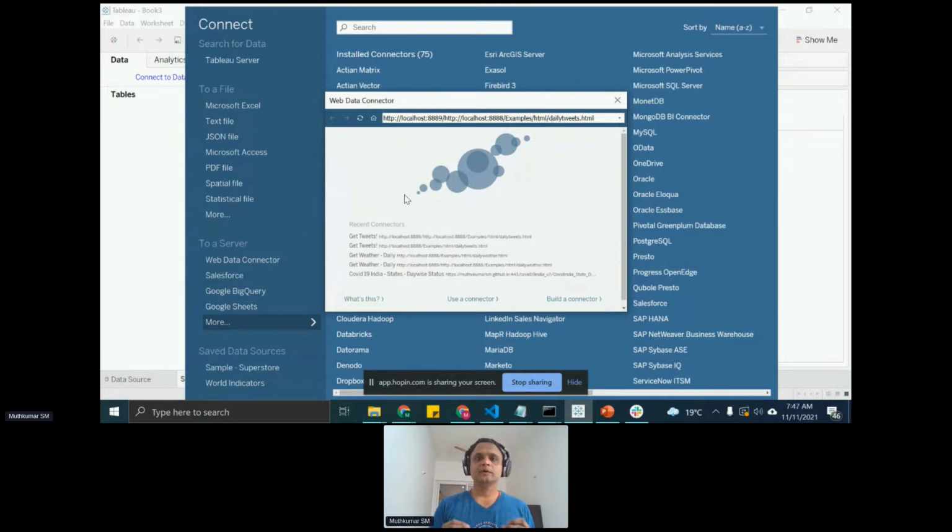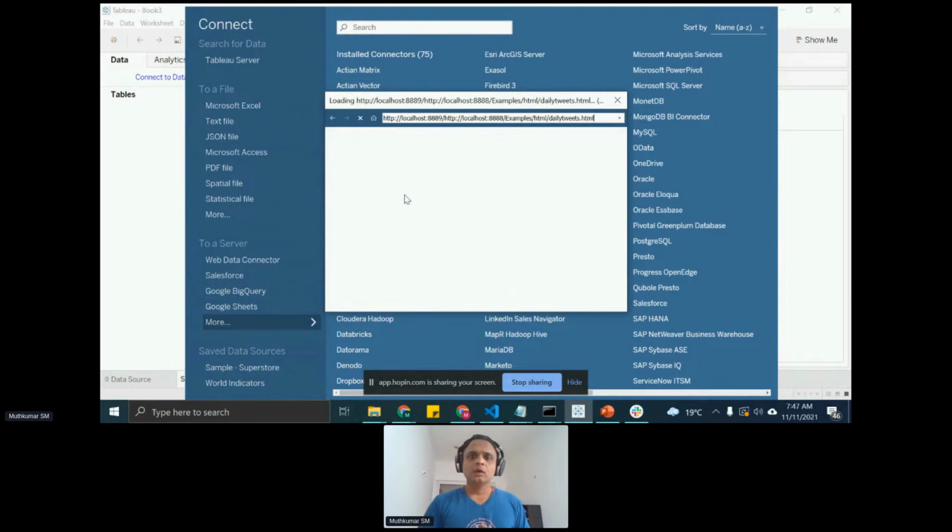So what I've done over here is I built one HTML, one JavaScript that allows us to connect to, let's say, a daily tweet feed based on the keyword that I've configured in a file. The keyword right now is TC21 or Tableau Conference 21, right? And I hosted it on my local machine with a CORS proxy running in the background. That is what I've done as a part of the ecosystem.